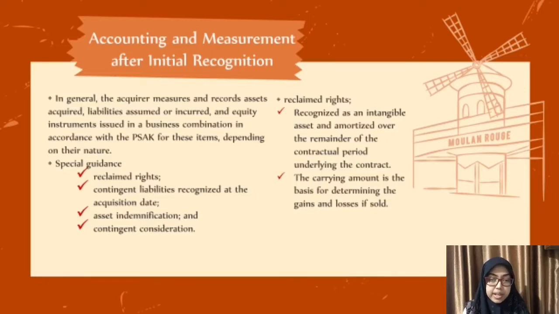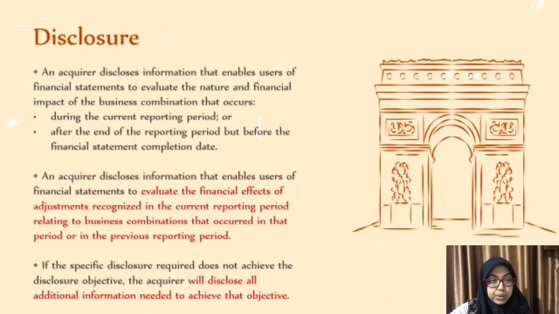And the special guidance on this accounting measurement covers reacquired rights, contingent liabilities recognized at the acquisition date, indemnification assets, and contingent consideration. The reacquired right is recognized as an intangible asset and amortized over the remainder of the contractual period underlying the contract. And the carrying amount is the basis for determining the gain or loss if sold.